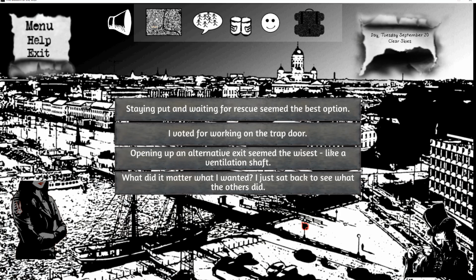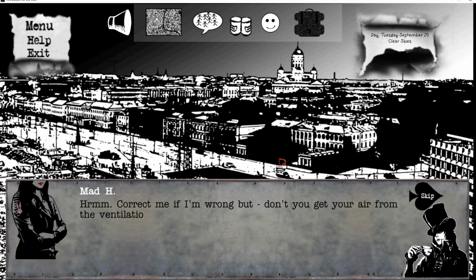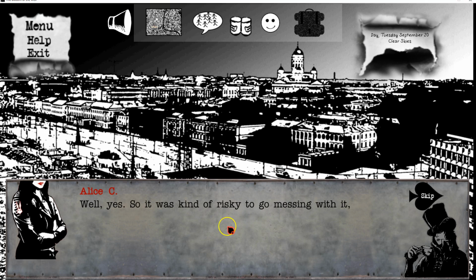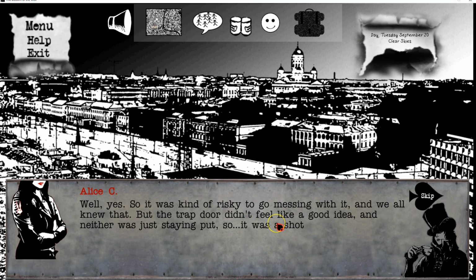So what did you do? Some voted for staying put and waiting for rescue, others for working on the door. Opening up an alternative exit seemed the wisest, like a ventilation shaft. What did it matter what I wanted? I decided I'd see the others dead. I'm gonna go with the ventilation shaft. Correct me if I'm wrong, but don't you get your air from a ventilation shaft? Well, yes, so it was kind of risky to go messing with it, and we all knew that. But the trapdoor didn't feel like a good idea, and neither was just staying put, so it was a shot.